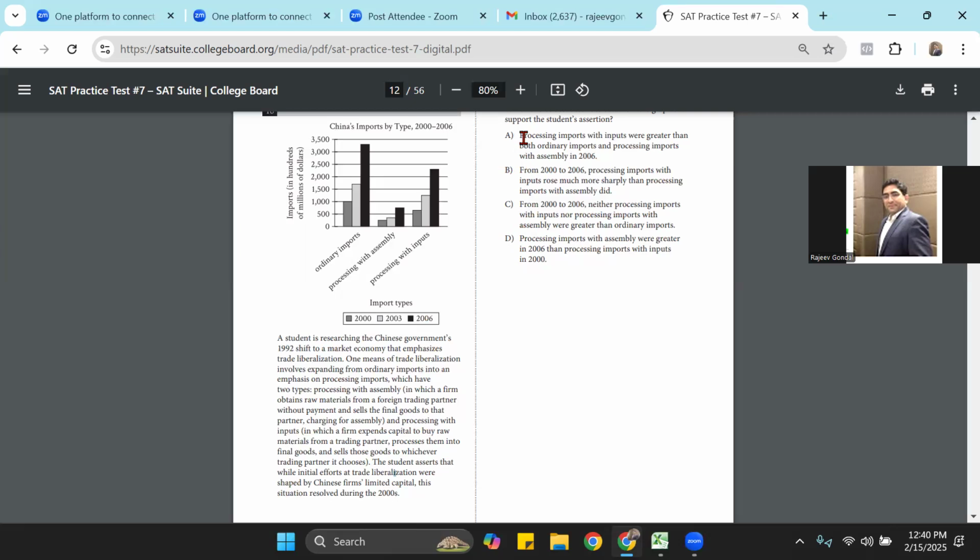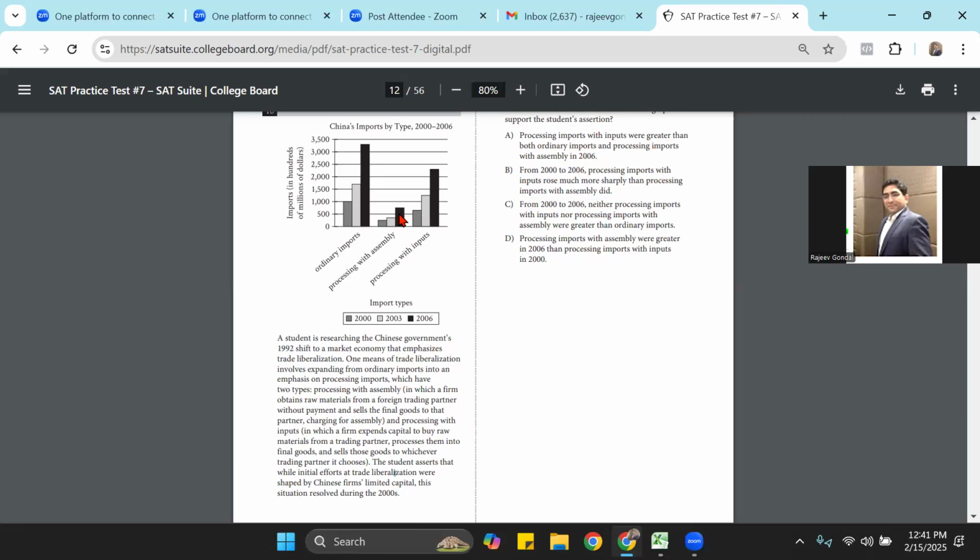The first option says processing imports with inputs were greater than both ordinary imports and processing imports with assembly in 2006. What is it? With inputs. With inputs means this third one. Were greater than both ordinary inputs. So this is ordinary inputs and processing with imports.